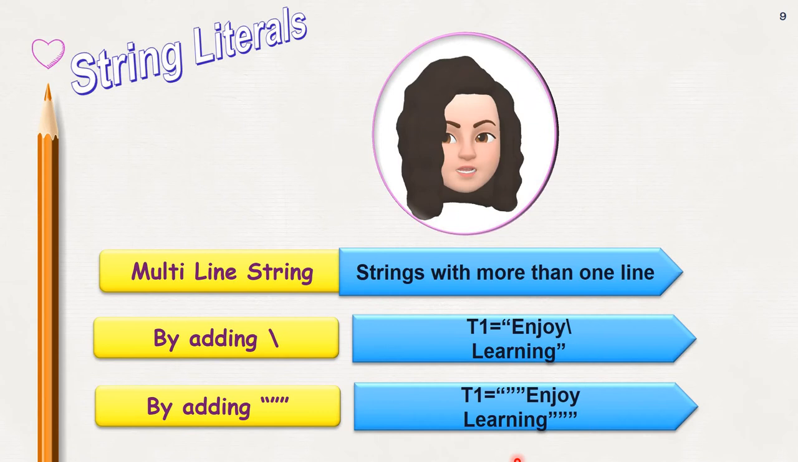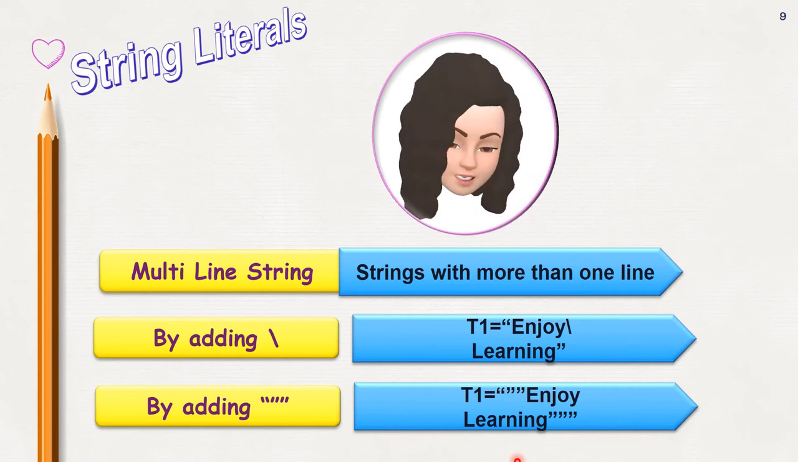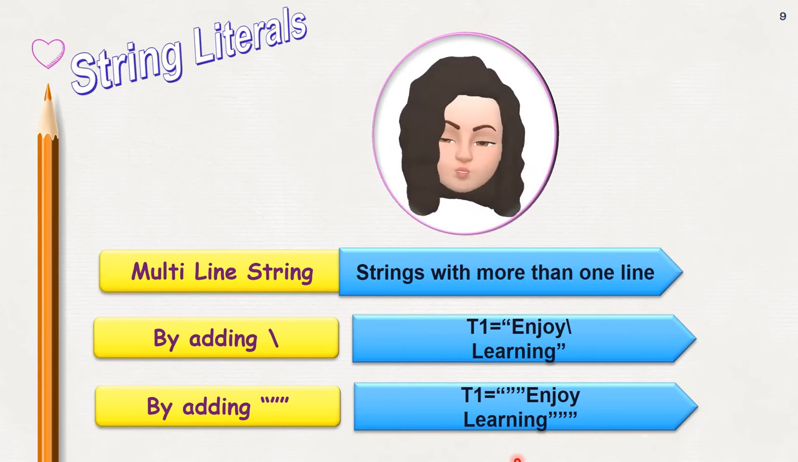One is by adding backslash, and the other one is by adding triple quotes. By adding backslash, at the end of the word you can type backslash, then press enter, and in the next line you can add the other word, and these two things should be enclosed within quotes. You can see the example.